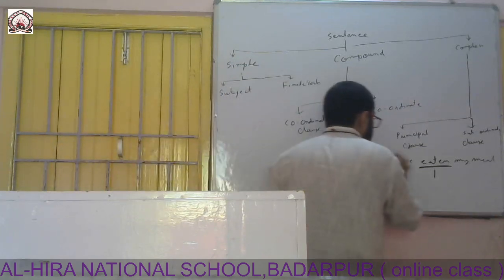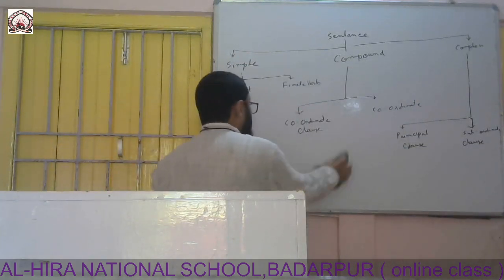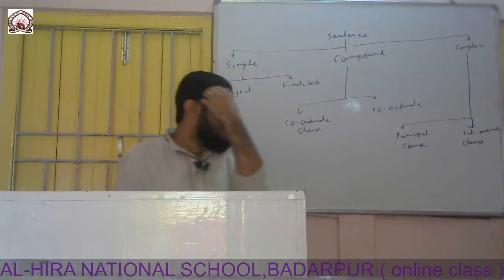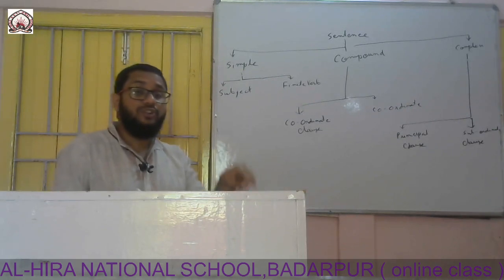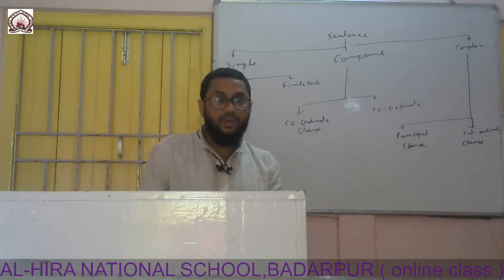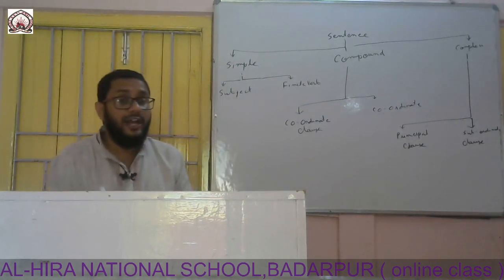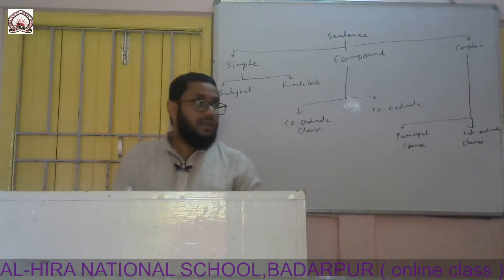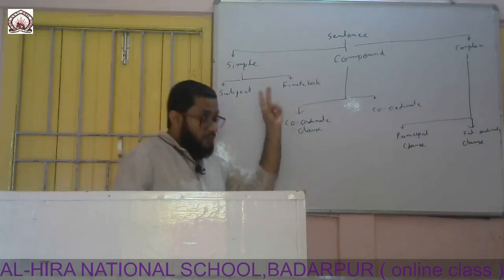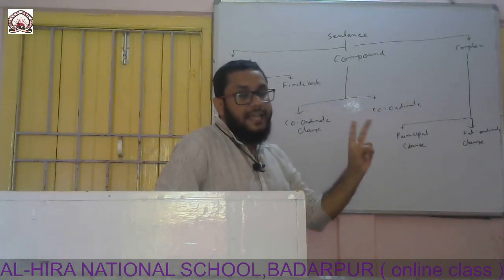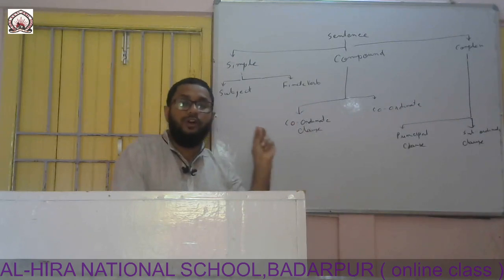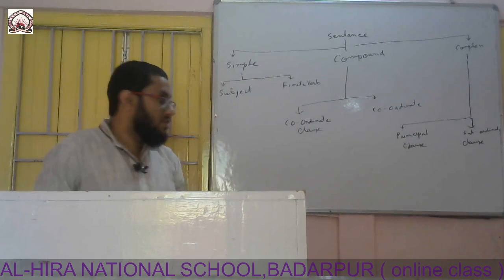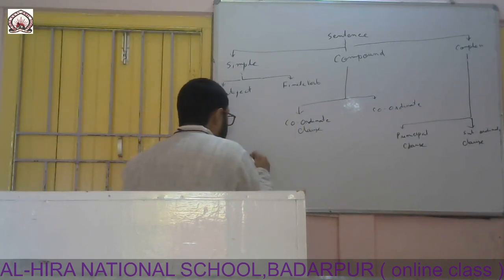Now let's come to the second part: compound sentence. A compound sentence is that sentence which consists of two or more coordinate clauses. For example, coordinate, once again I am saying, a compound sentence is that sentence which consists of two or more coordinate clauses. For example, I have gone there.